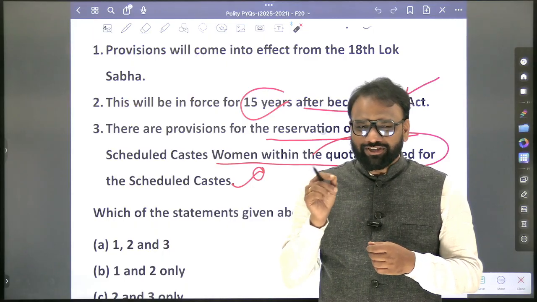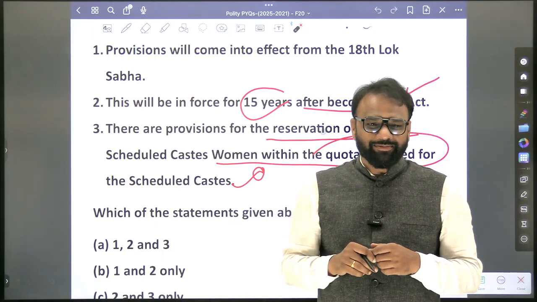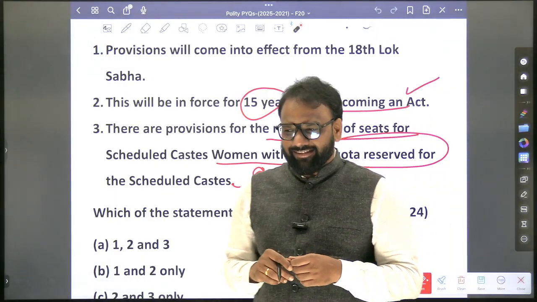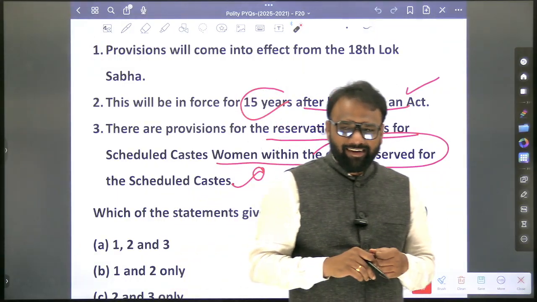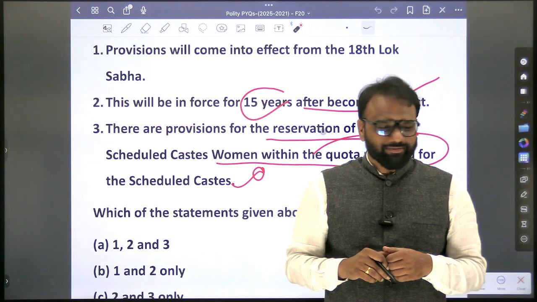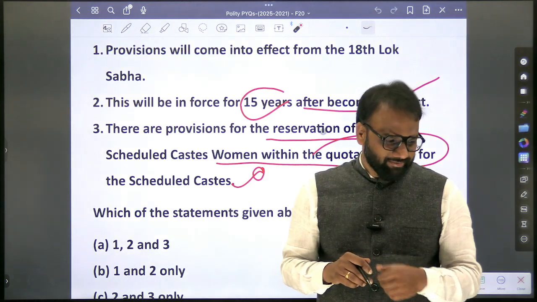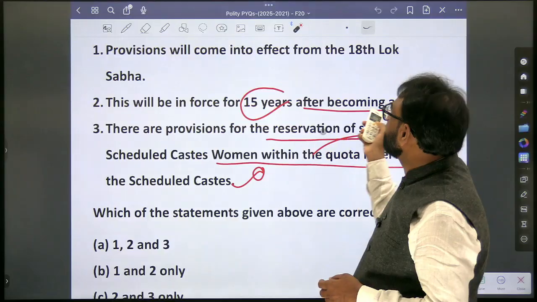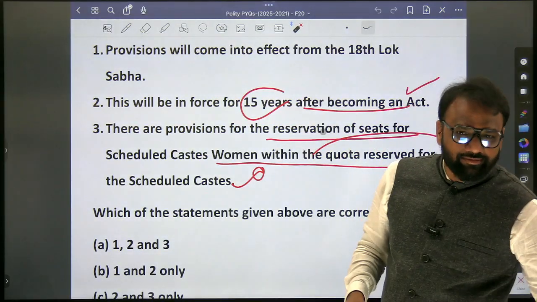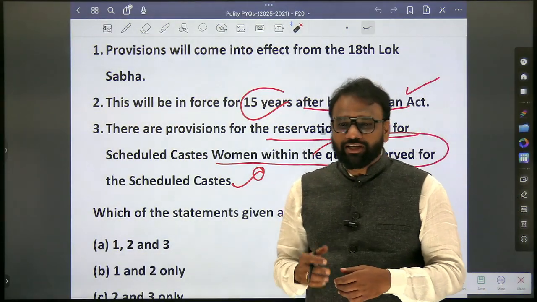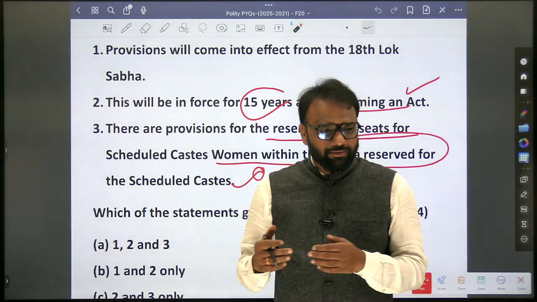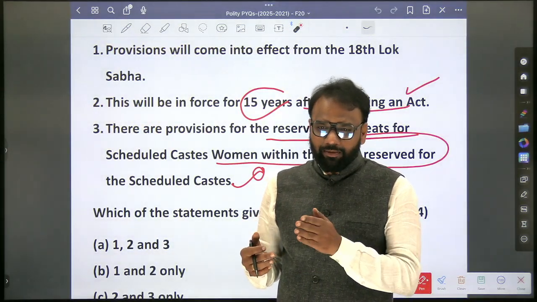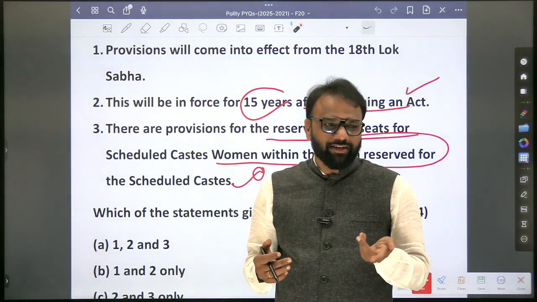Whether there is a reservation for scheduled caste and scheduled tribe in Rajya Sabha? Yes, there is no reservation for scheduled caste and scheduled tribe in Rajya Sabha. Similarly, in state legislative assembly, there is a reservation for scheduled caste and scheduled tribe. In case of legislative council, no.